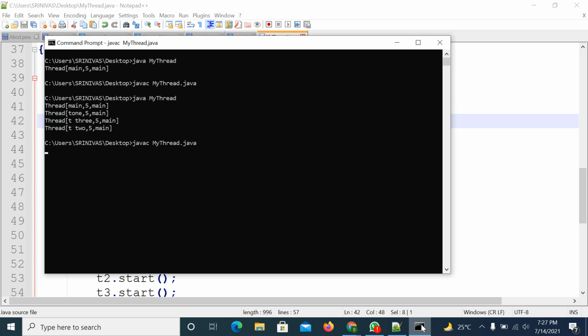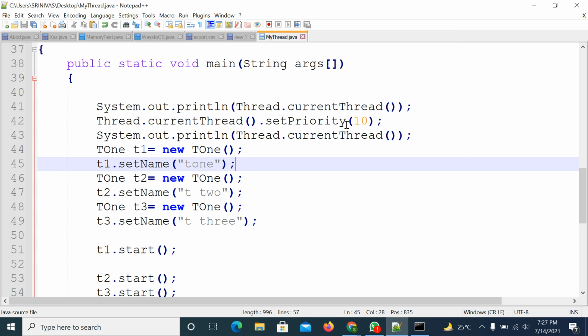So compile the code, execute the code. See here, first the JVM created the main thread. At that time 5 priority was there. After that, I updated the priority.